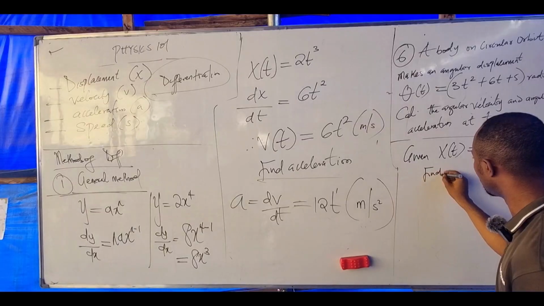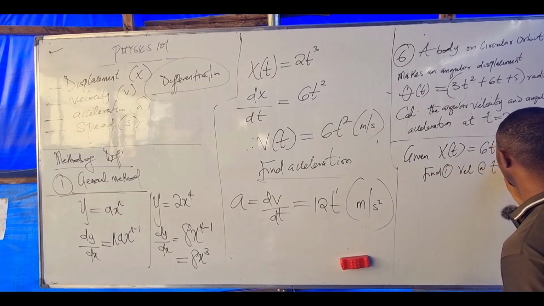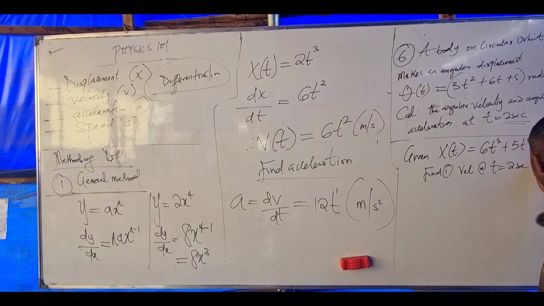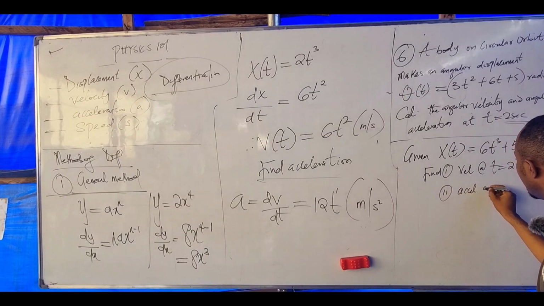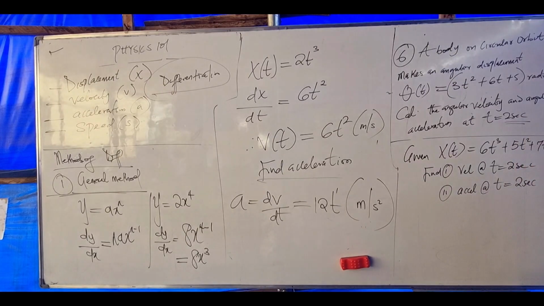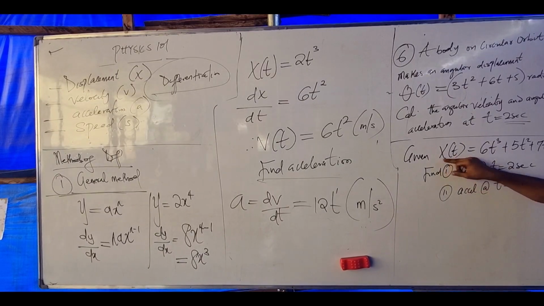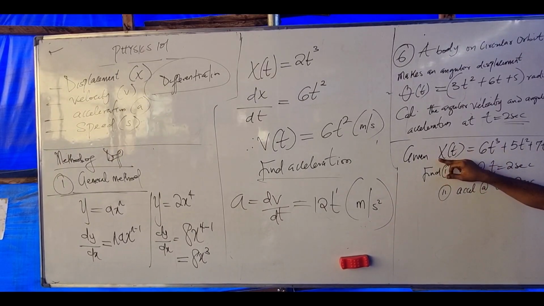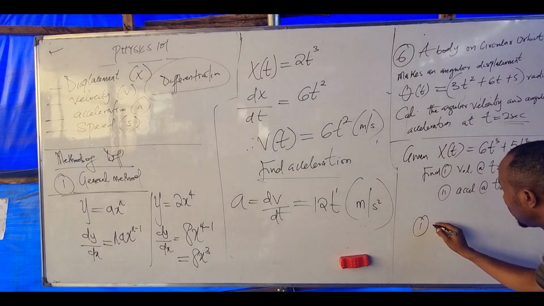Find number 1, velocity at t equals 2 seconds. Number 2, find acceleration at t equals 2 seconds. Pay attention and listen. How do we find velocity if displacement is given? I will differentiate. Meaning to find my velocity.